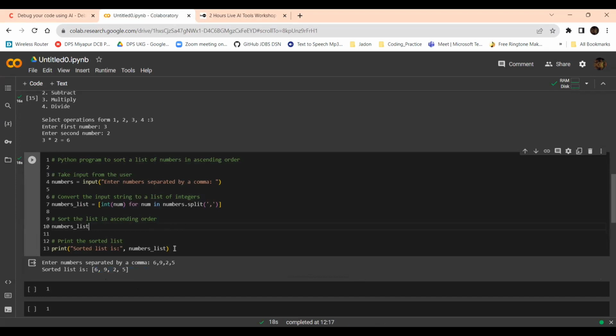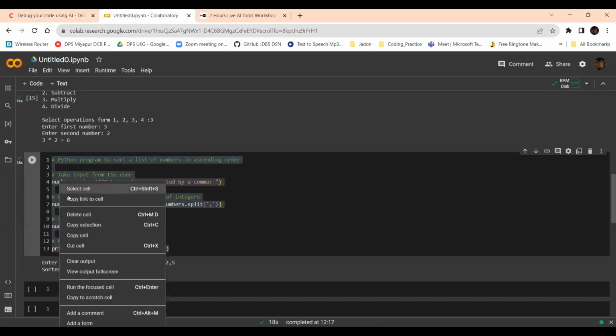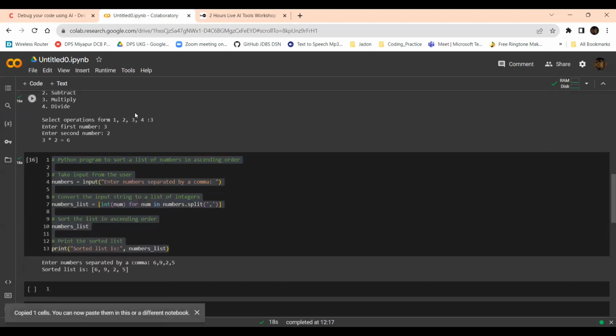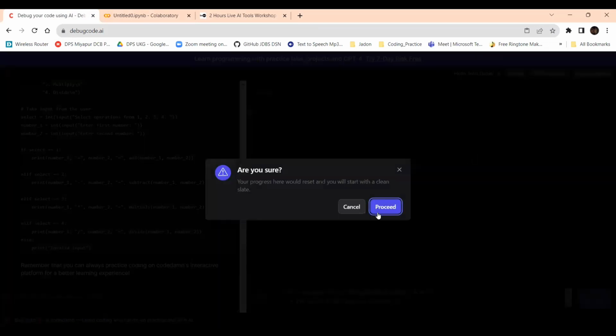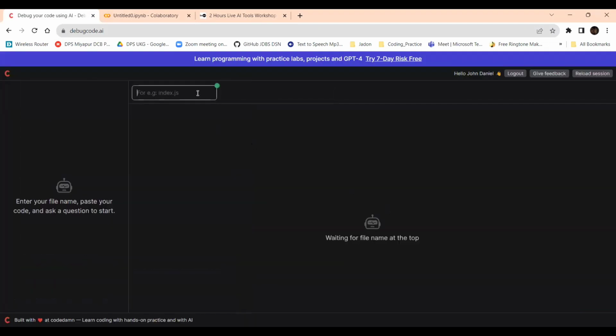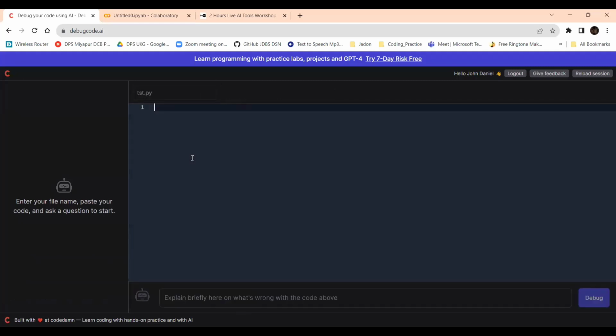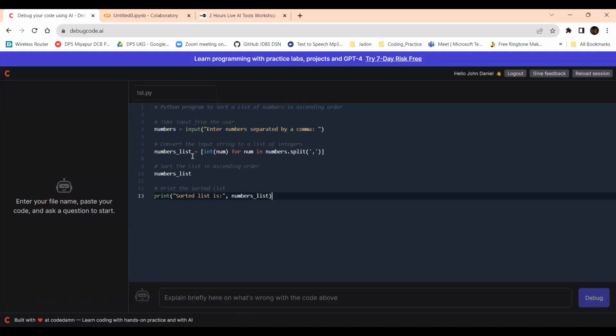So I am taking this code and going to this part, and reload the session. I'm giving proceed, again some other name, txt.py, since it is Python code. And we are pasting this.